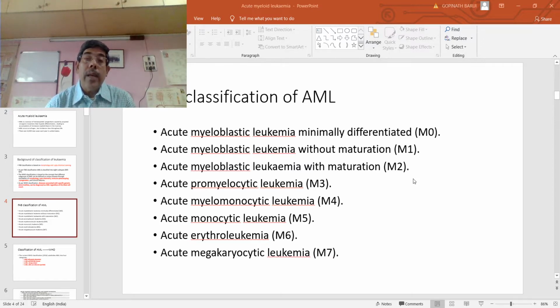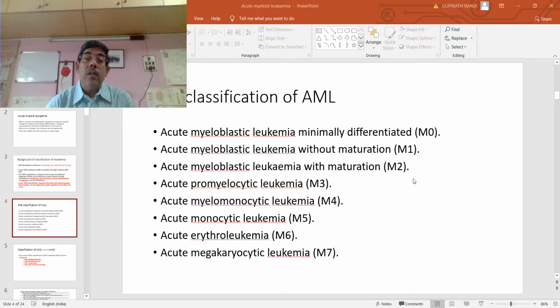But the other variant, which I have just mentioned, that is the hypogranular variant, is where we have confusion regarding the diagnosis of acute promyelocytic leukemia. In this hypogranular variant of M3, we get minimal granules in the cytoplasm.